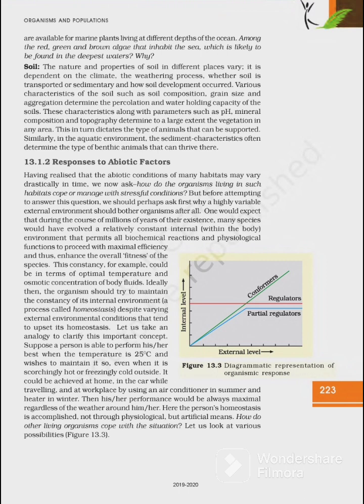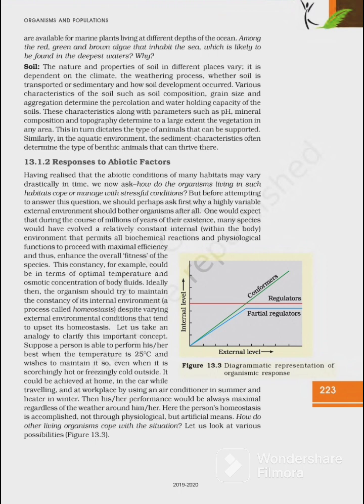Suppose a person is able to perform his or her best when the temperature is 25 degrees and wishes to maintain it so even when it is strongly hot or freezingly cold outside. It could be achieved at home, in the car while traveling, and at the workplace by using an air conditioner in summer and a heater in winter.